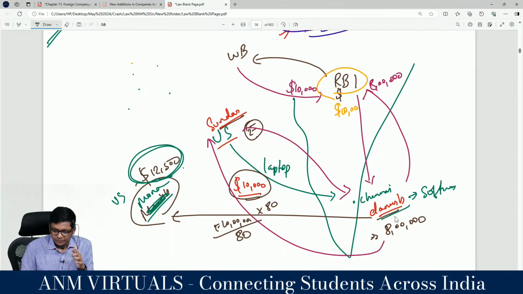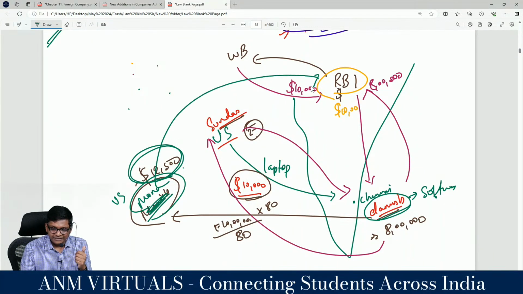Will Dhanush accept $12,500? Can you buy with $1 tea here? Will the nearby tea shop accept? No. So Dhanush will now tell, I want only rupees. Now this Mona will go to RBI and tell RBI, I want rupees.